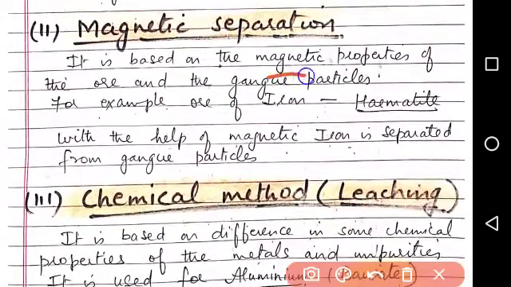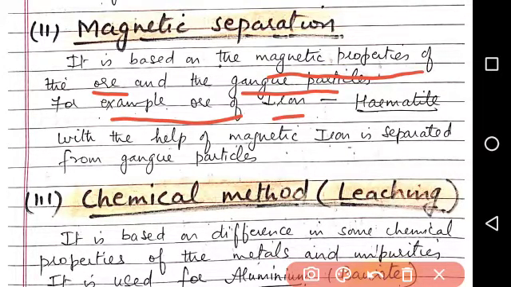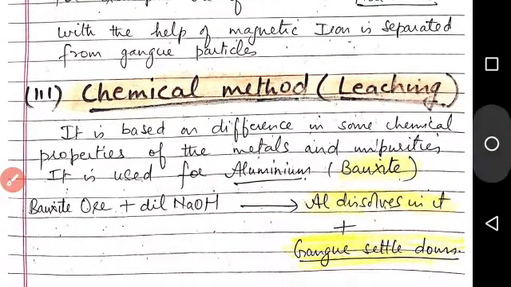It is based on the magnetic properties of the ore and the gangue particles. For example, ore of iron. Iron is magnetic in nature, whereas the impurities are non-magnetic. So the impure ore is passed over magnetic rollers, and the magnetic iron is attracted towards the magnetic roller, whereas the gangue particles, which are non-magnetic, move far aside. Third method is the chemical method or leaching.